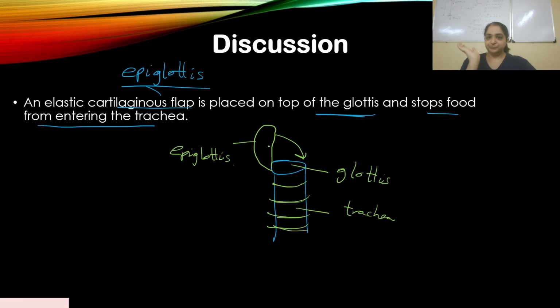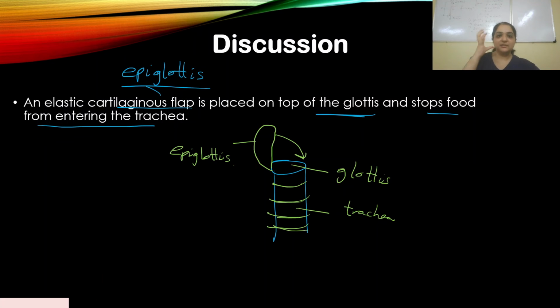It will move. Now, every time you swallow, there's a certain function happening inside, and it is involuntary. Up to a certain point, it is voluntary. When the bolus, the food that you have chewed, moves into your pharynx, there are sensory receptors present in the lower part of the pharynx, and they send a signal to the swallowing center of the brain.